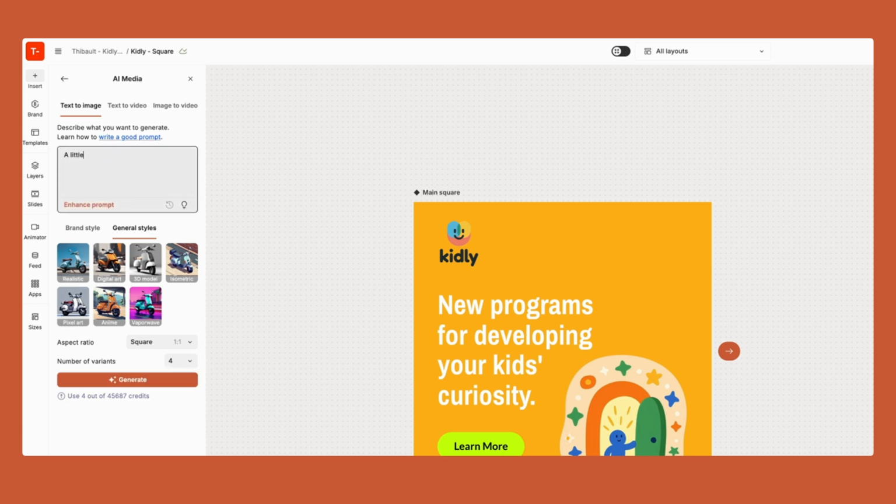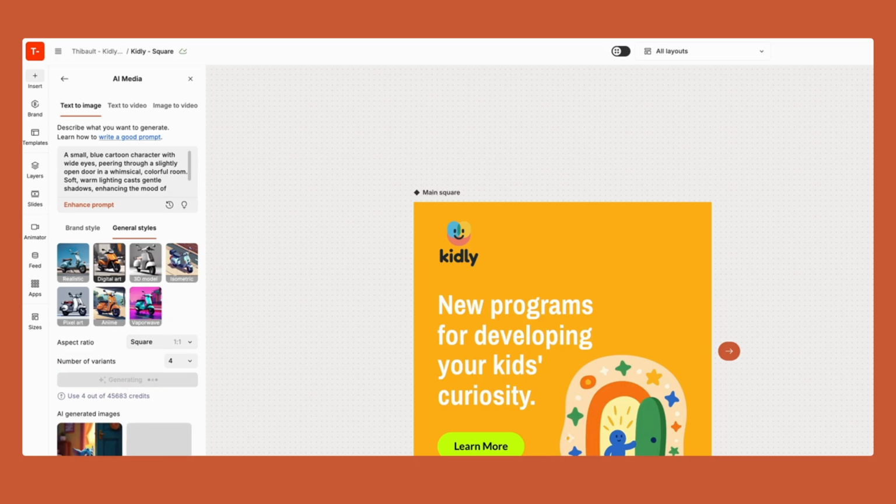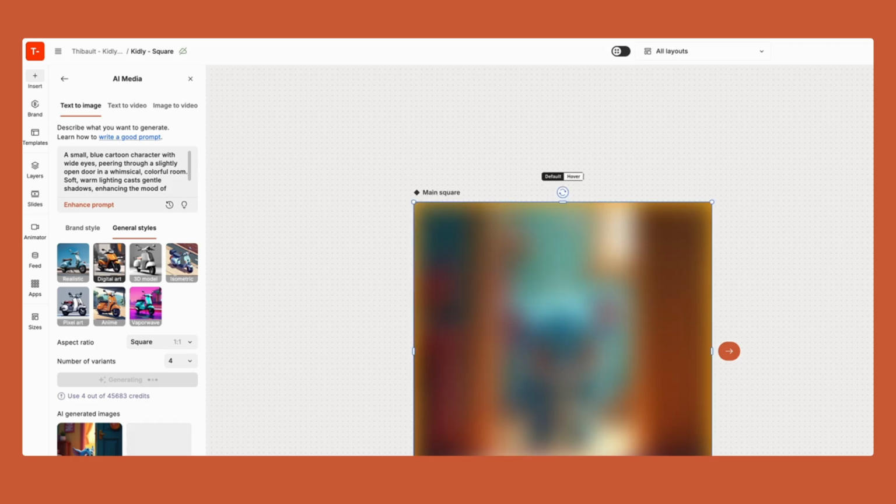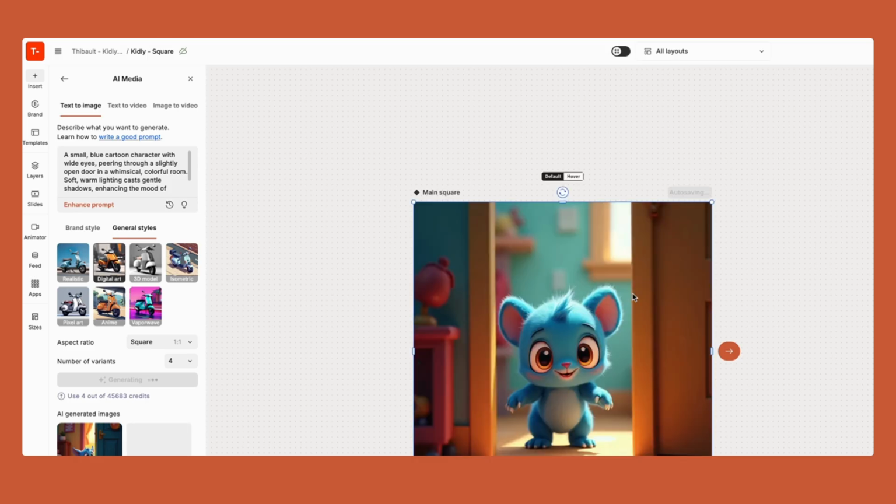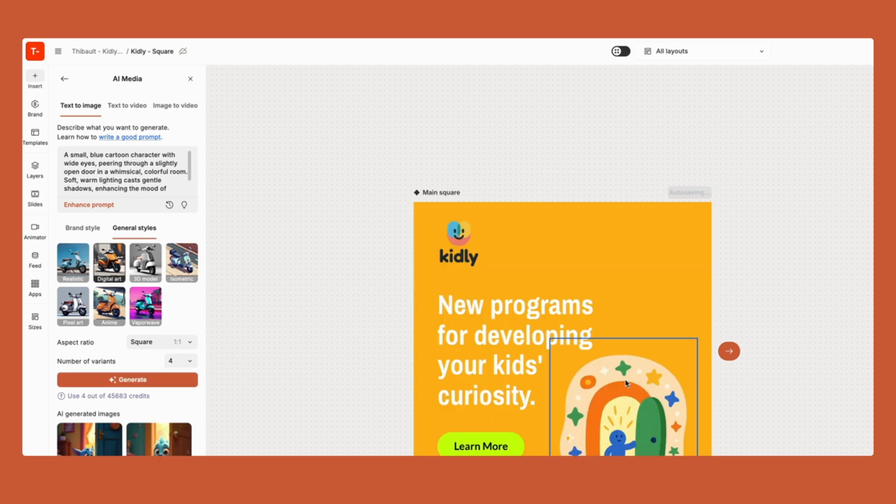Let's say you say a little blue character opening the door to illustrate curiosity. I'm going to enhance this prompt, and let's generate some images. I'm going to specify digital art to potentially get something close. That seems like the closest. And when you do that, you see that this is not really the style that my brand has. This is cute, but this is not the style of the brand. I want something more flat, something that could actually be exported as vectors. So this is not going to work for me.